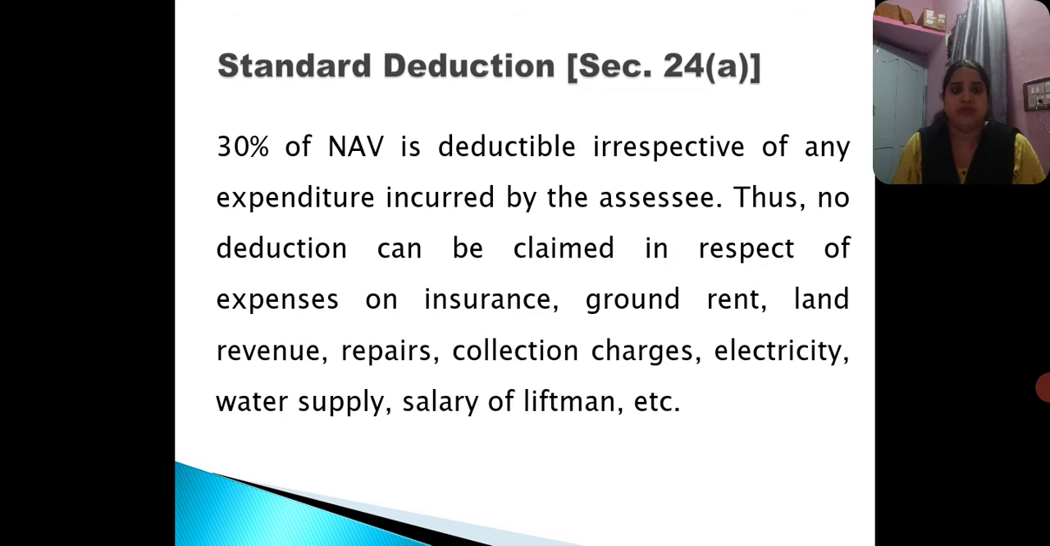Thus, no deduction can be claimed in respect of expenses, such as if he has paid insurance, any ground rent, any land revenue, if he has incurred any repairs, any collection charges, or paid electricity or water charges or salary to the liftman. So here all these expenses, even if the owner of the asset has borne them, nothing is considered other than 30% of the net annual value calculated, which is deductible irrespective of any expenditure incurred by the assessee. This is the standard deduction under section 24 subsection A.